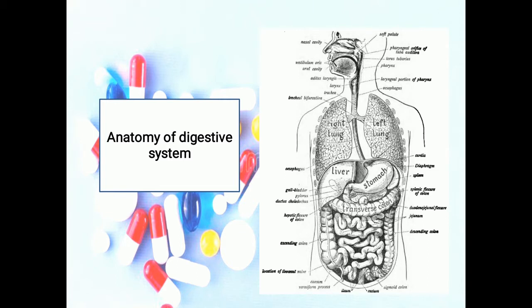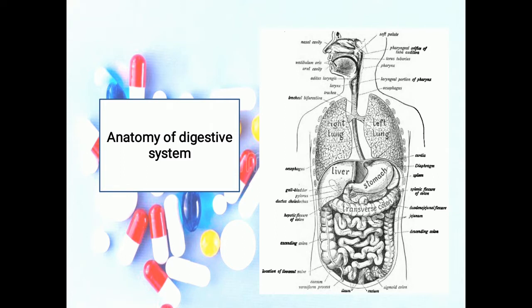The other accessory digestive organs, however, never come into direct contact with the food. They produce or store secretions that flow into the GI tract through ducts. The secretions aid in the chemical breakdown of food. So this is the basic anatomy of the digestive system.